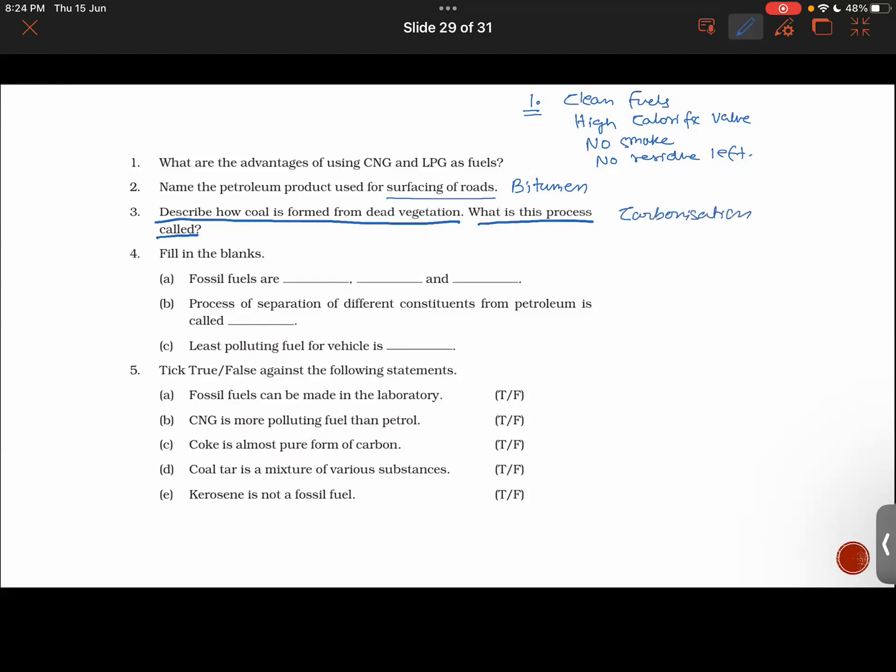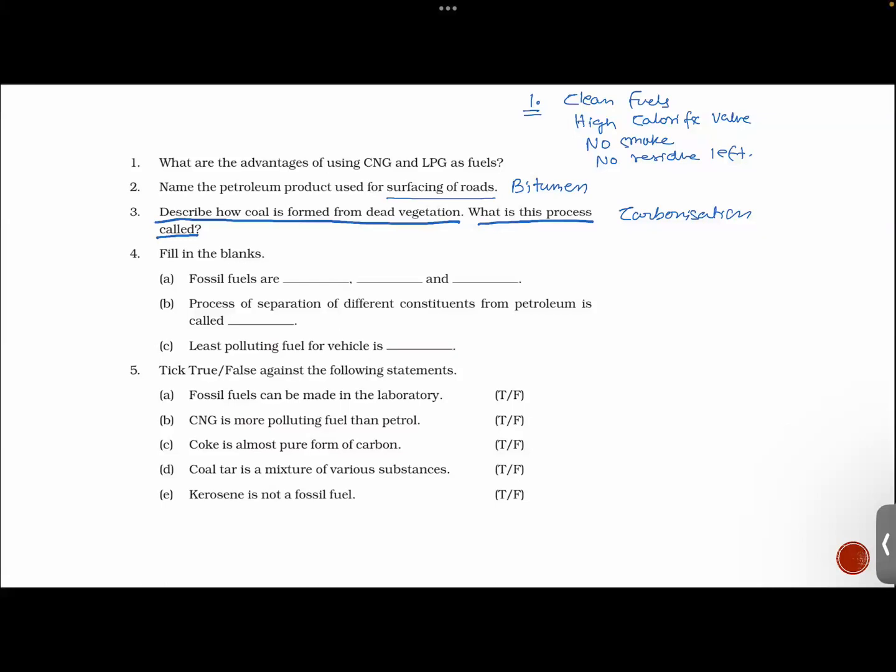Now fill these blanks here. Fossil fuels are dash, dash, and dash. What are the fossil fuels? Examples. Coal, sir, marine fish. No, no, no. It's fossil fuels, Arhan, not fossil. Fossil fuels. Yeah, Ahmed, you were correct there. Yes, continue.